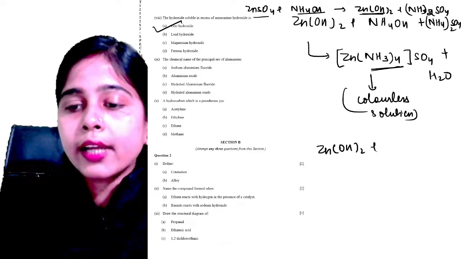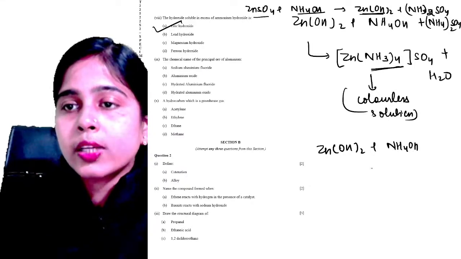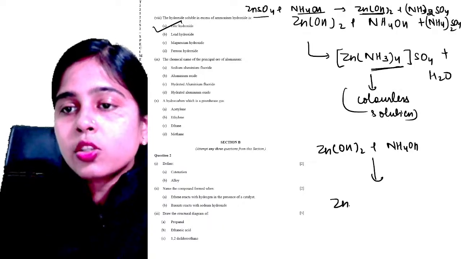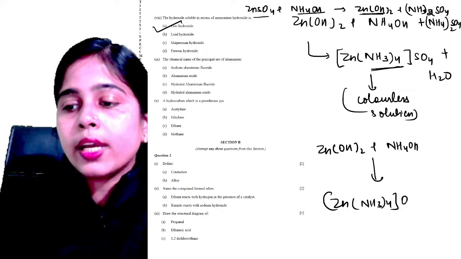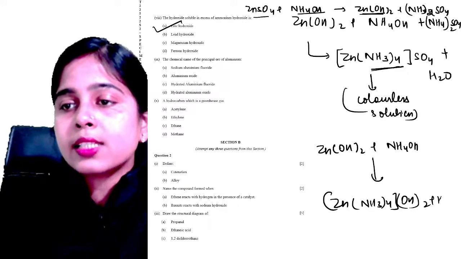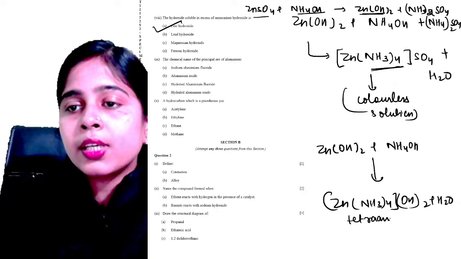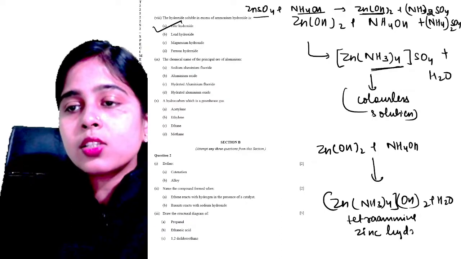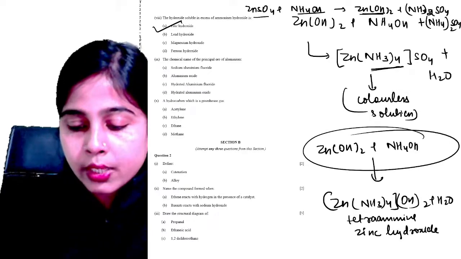Zinc hydroxide plus NH4OH. So KY Ultimate, you just asked this question, so I'm just drawing it. Zn(NH3)4(OH)2 plus H2O. This is your tetraammine zinc hydroxide. Okay, this is formed over here in case when your zinc hydroxide is soluble in ammonium hydroxide.